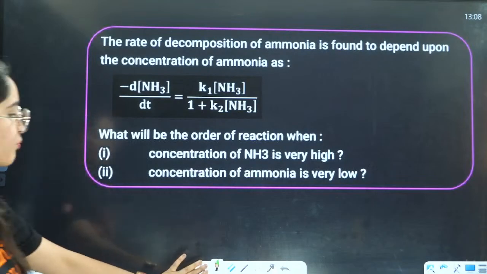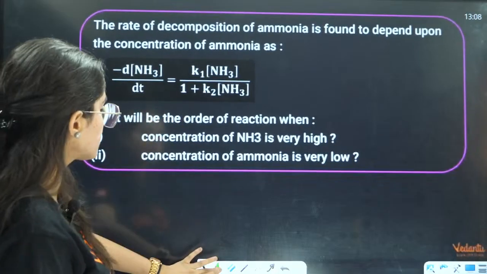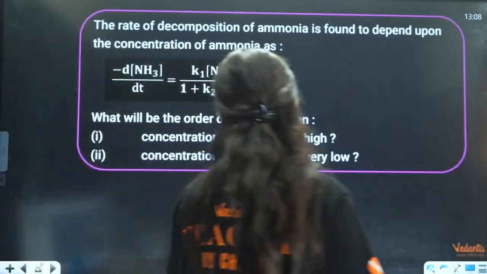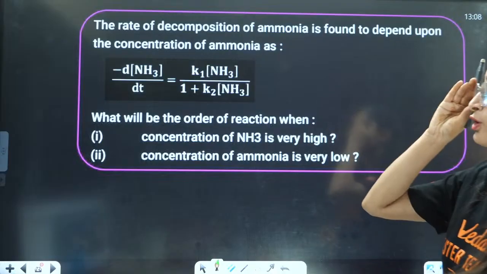Now, it's a very, very important question. Let us see that question. The rate of decomposition of ammonia is found to be dependent on concentration.